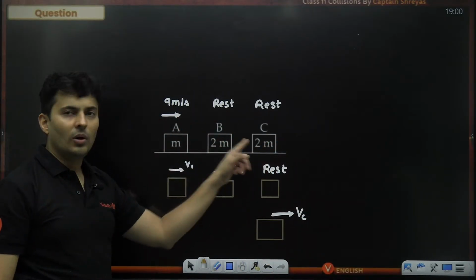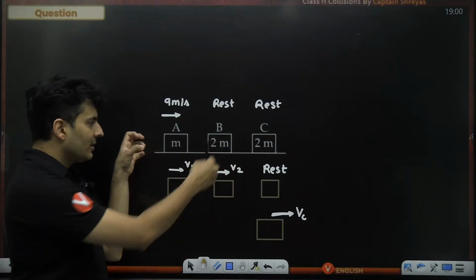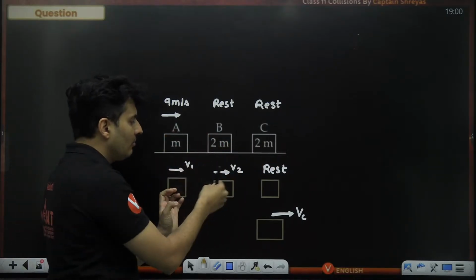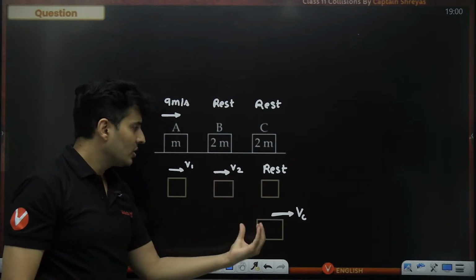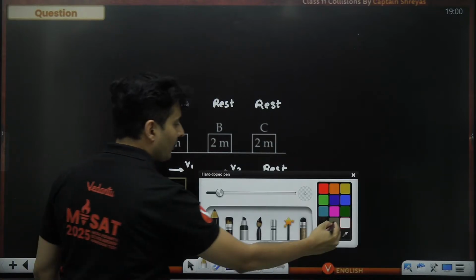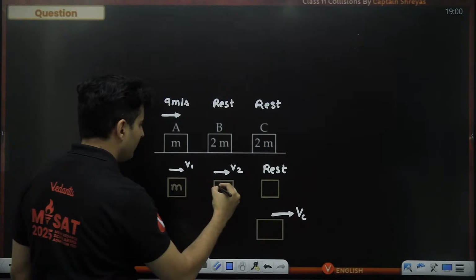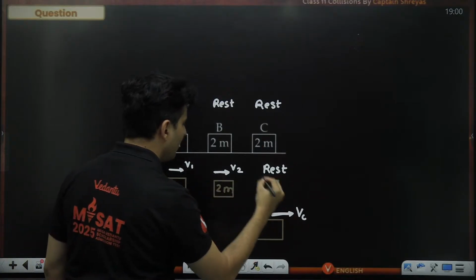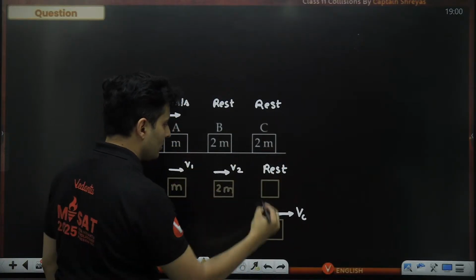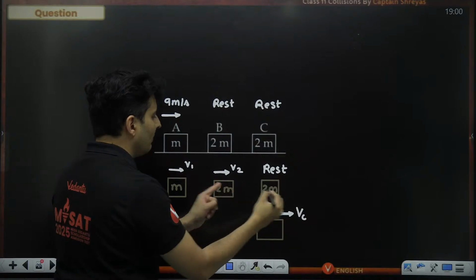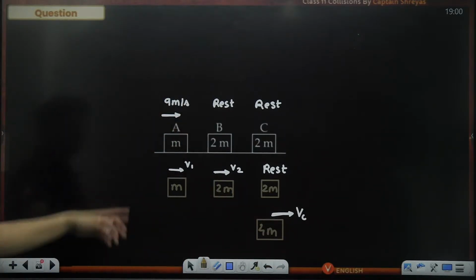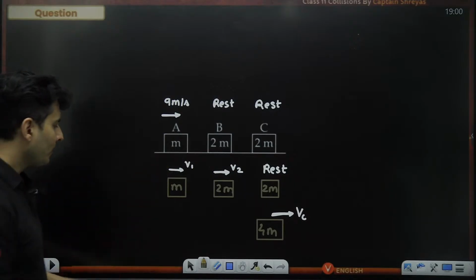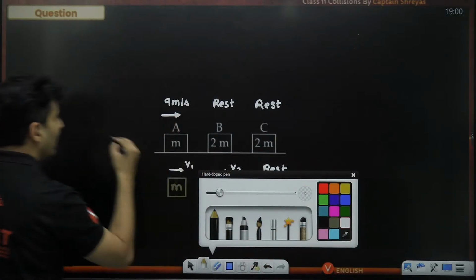That is what is going to happen. So right now they were all at rest, only this guy was moving. This hits like this, and then B is pushed and B hits C, but it is perfectly inelastic, so they become one combined body. Let's write down the masses. This is M, this is 2M, this is M. This was also 2M. When 2M and 2M will meet, it will now become 4 times of M. Okay. Now let's only consider the first scenario, and let's only talk about elastic collision.